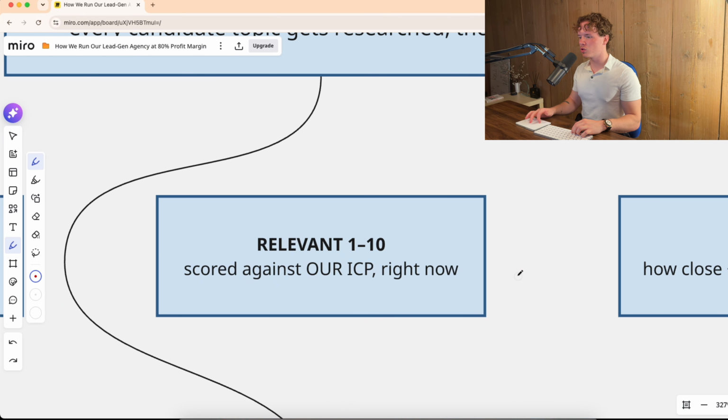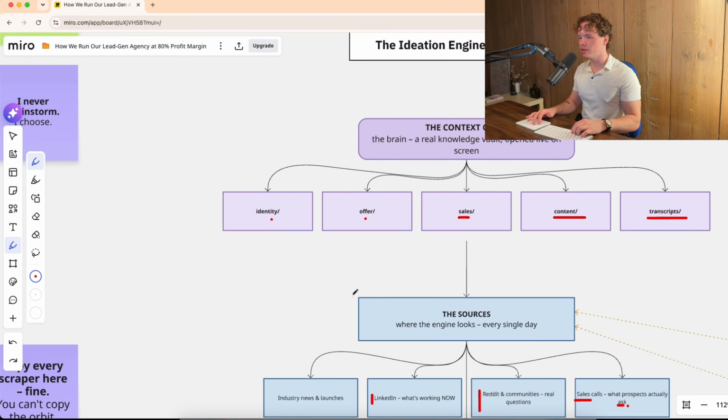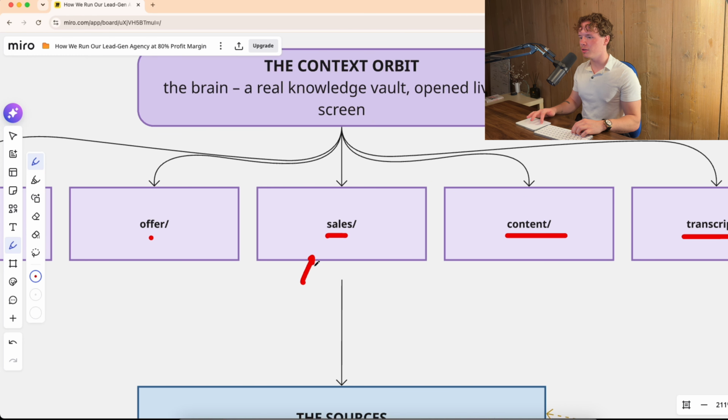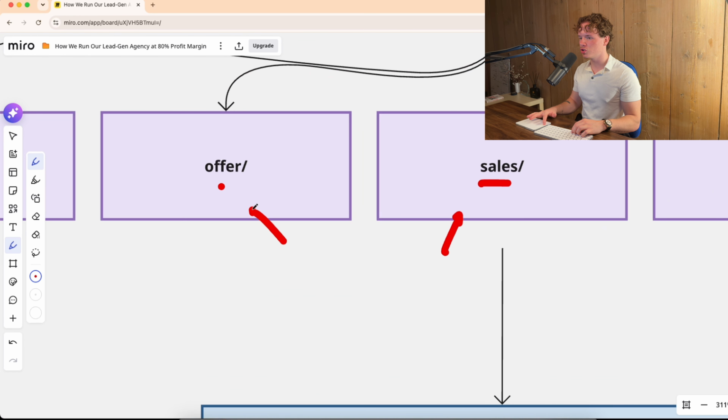Then the relevancy, scored from 1 to 10 towards our ICP, again because it already knows exactly who our ICP is, who we are actually selling this to.